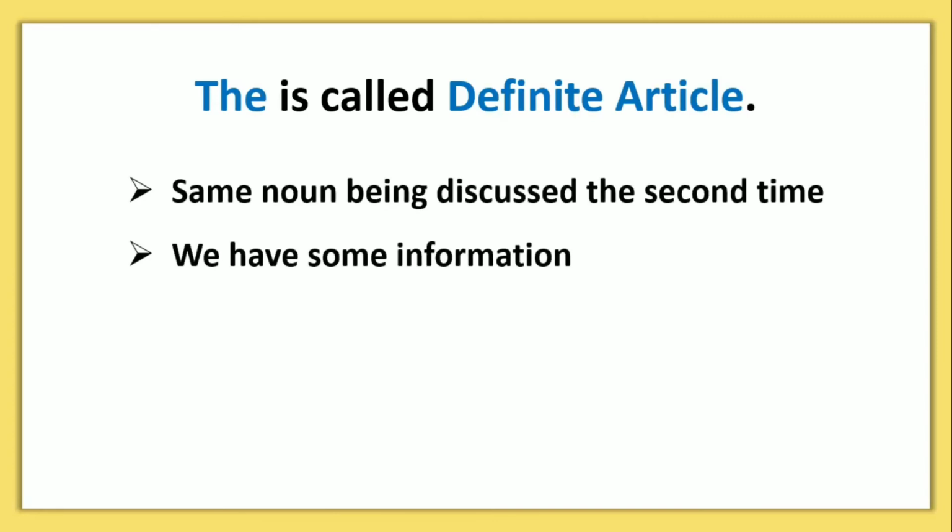Article the is called definite article. So where do we use definite article the? Let's see. We use definite article the before the same noun which is being discussed the second time. We also use definite article the before a noun about which we have some information. Now, let us understand the uses of indefinite articles and definite article with some examples.